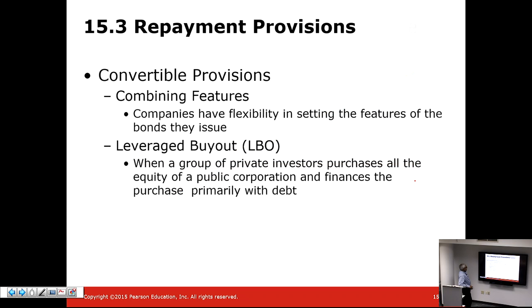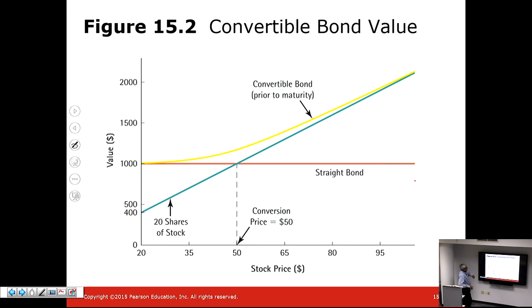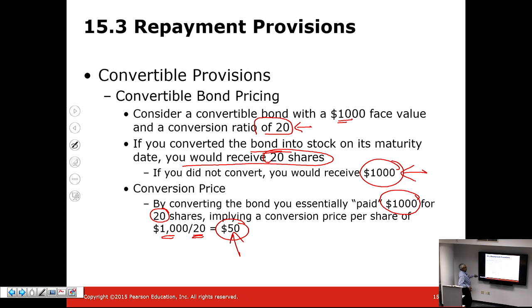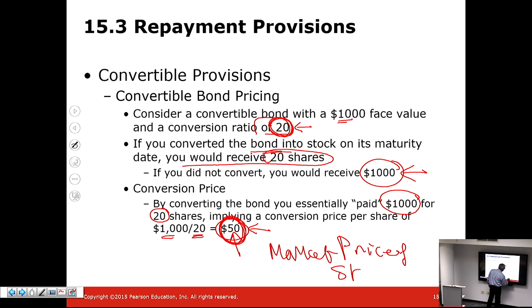Okay, don't worry about this part of it. That's the extent to which I want you to understand what a convertible bond does. Essentially, it converts bonds into shares at a future date. And the important part to know is, how do I make the decision? The decision is based on two things: the conversion ratio and the market price of the stock. If the market price of the stock is above 50, then I exercise my right to convert. If it is below 50, I do not exercise my right to convert. So that completes chapter 15.